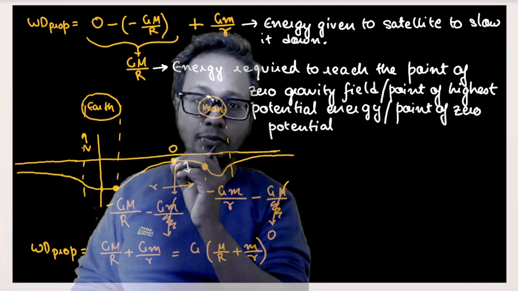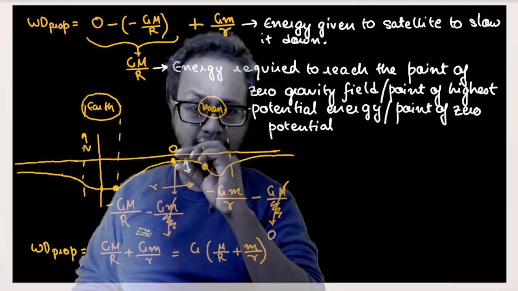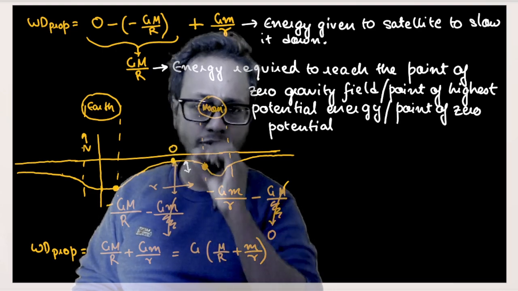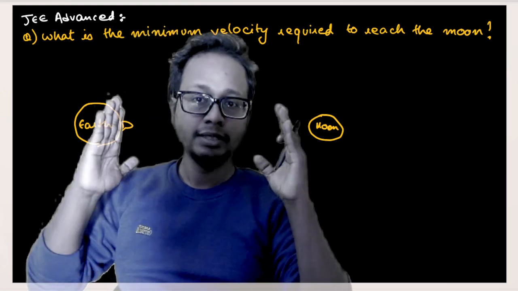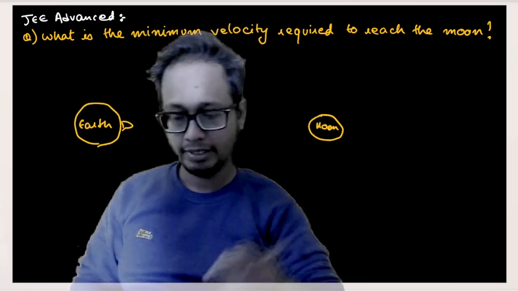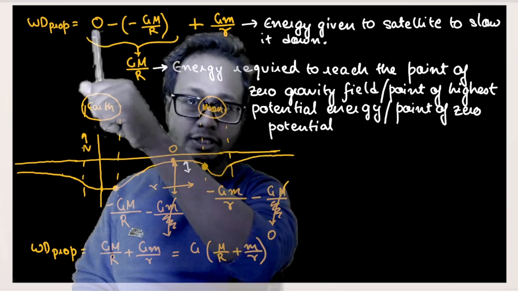Okay, and that is why the potential at the point where the field is equal to zero tends towards zero. That means this distance is very small, or nearly equal to zero. But in this question, the distance between Earth and Moon is not neglected. That means out here it would have a non-zero potential. So it would not be zero minus something.